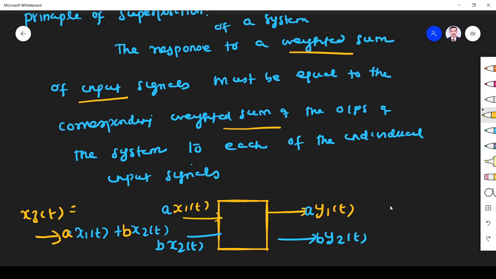What is the weighted sum of output? It should produce the output as the weighted sum of the individual outputs, a y1 of t plus b y2 of t. This is one individual output, this is one individual output. If your system behaves like this, it is called a linear system.